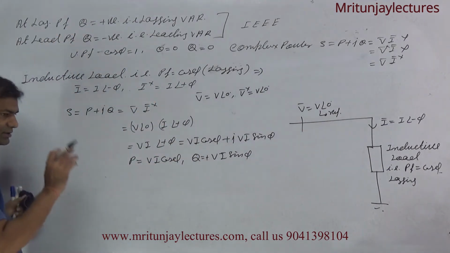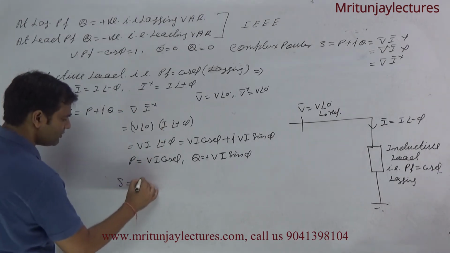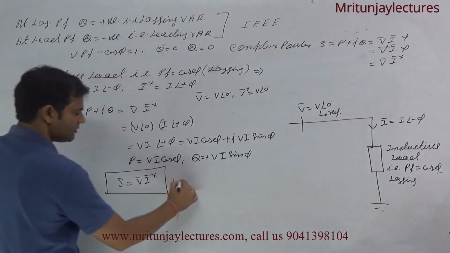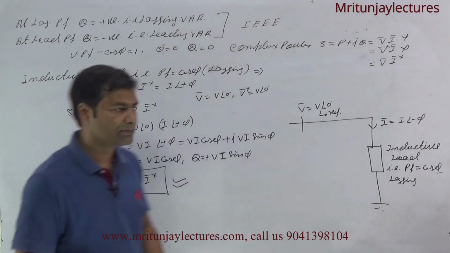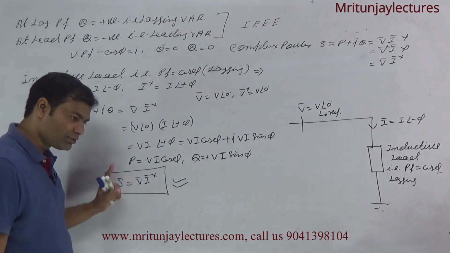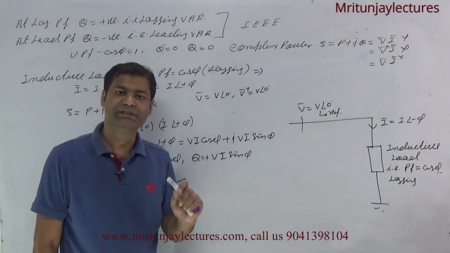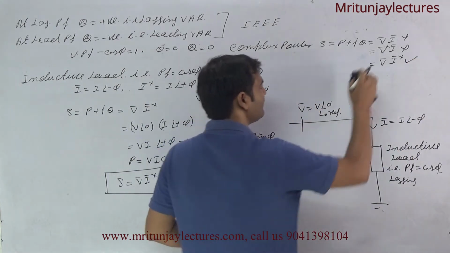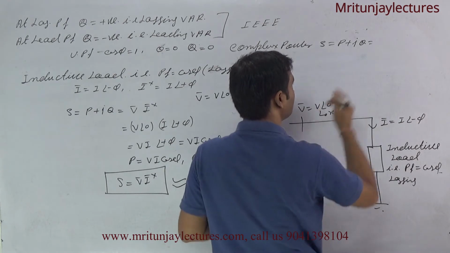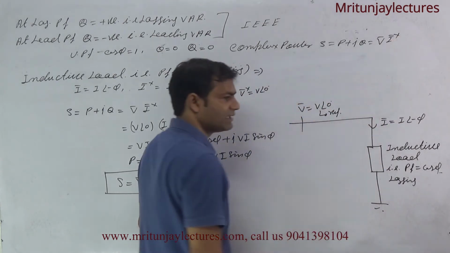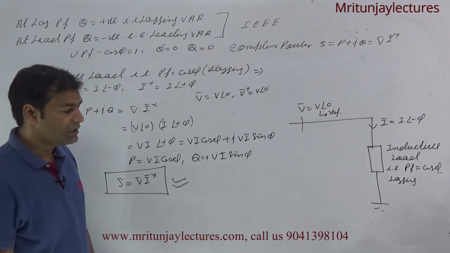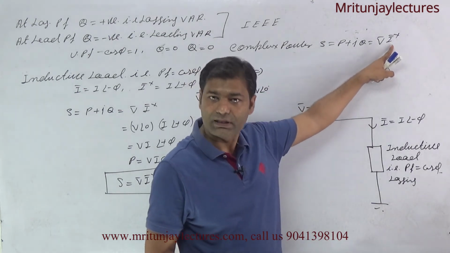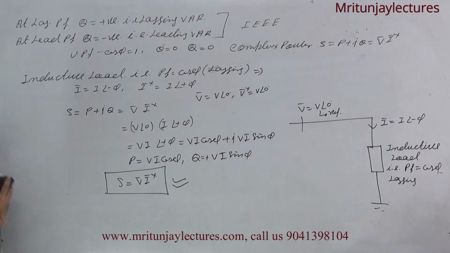It means this concept is considerable: we always consider S equal to V into I conjugate. This is always acceptable. Is it clear? Proof why: S, the complex power, is always written as V into I conjugate. So which one is acceptable? The third case is acceptable; the first and second cases are not acceptable. Clear? It means from standard sign convention, complex power S, written as P plus jQ, is written as V into I conjugate. Clear?